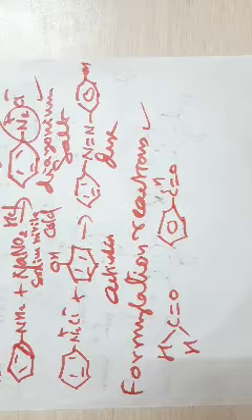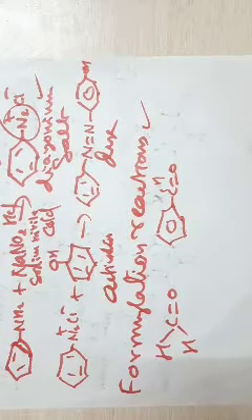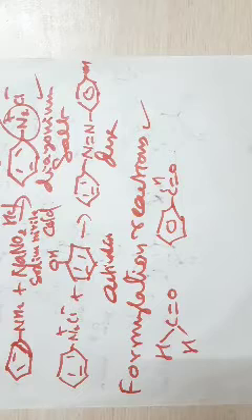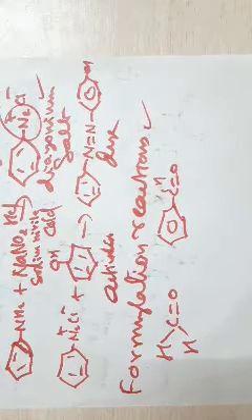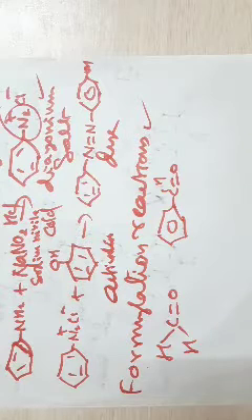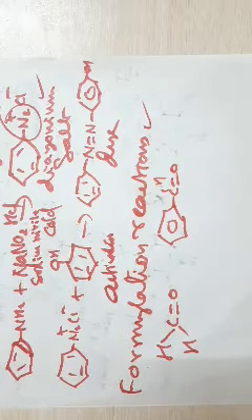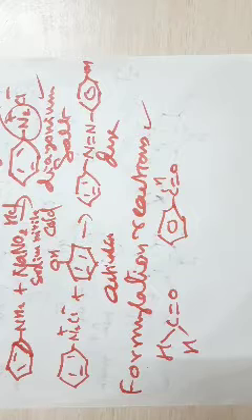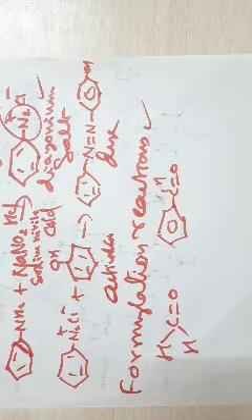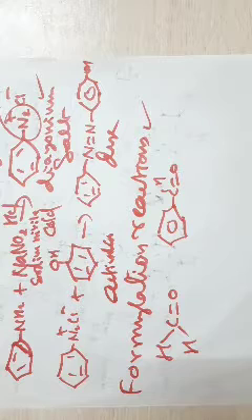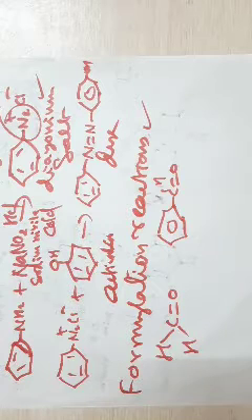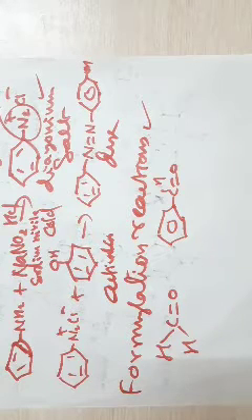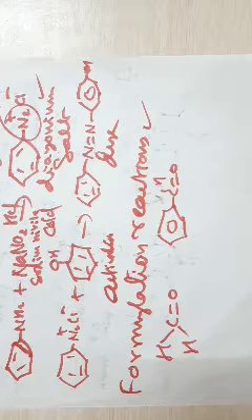And just like this formylation reaction, we have other methods of formylation also. Formylation can be done with carbon monoxide and hydrochloric acid. We have zinc cyanide and HCl that can also be used for the formylation reaction.